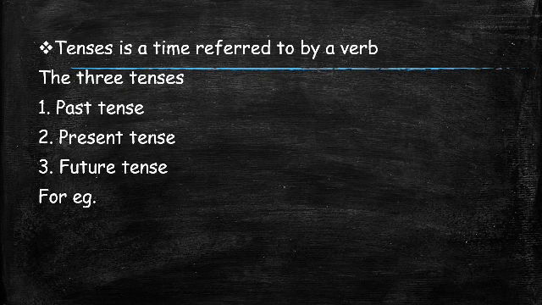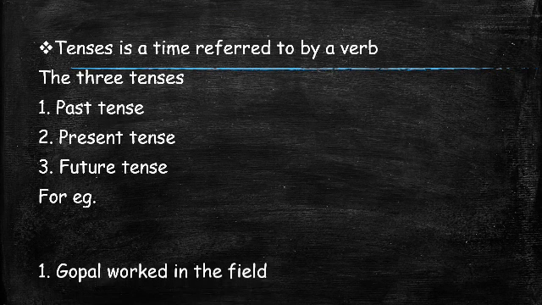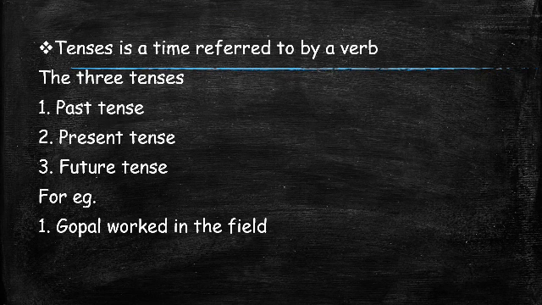For example, the first example, Gopal worked in the field. Now in this sentence, the verb is worked. Worked is an action done by the noun, that is Gopal.